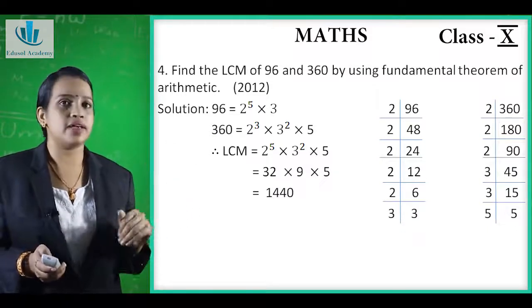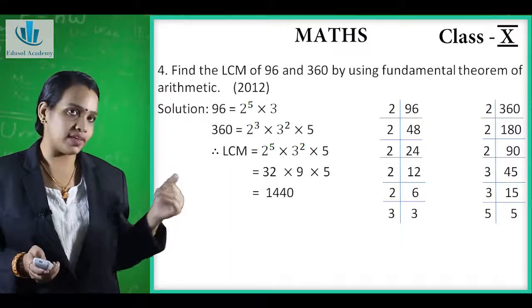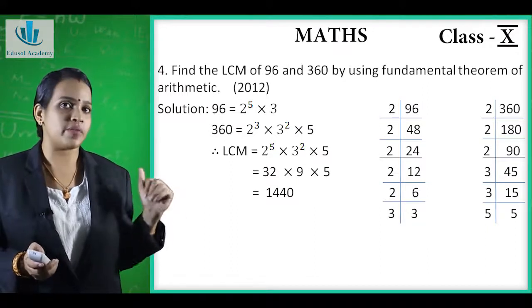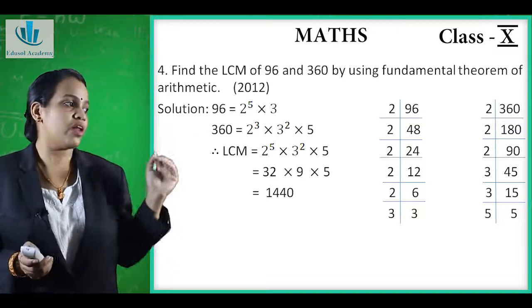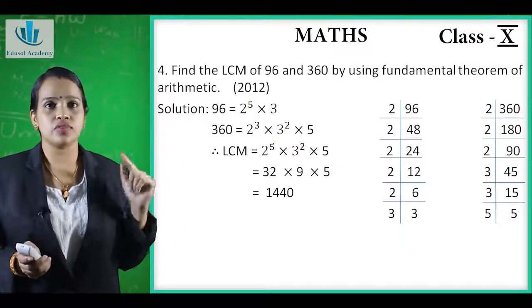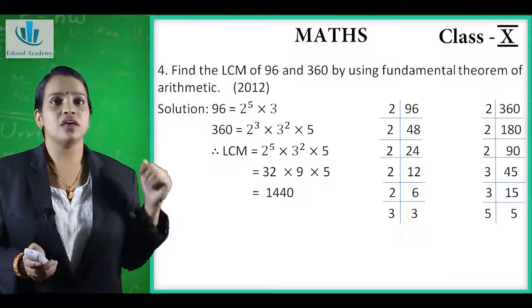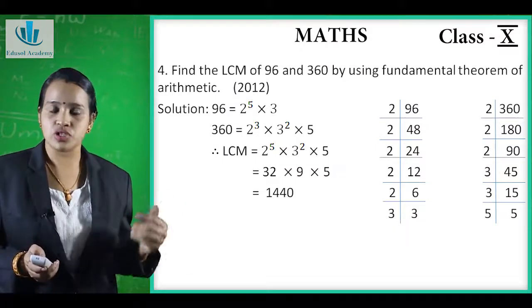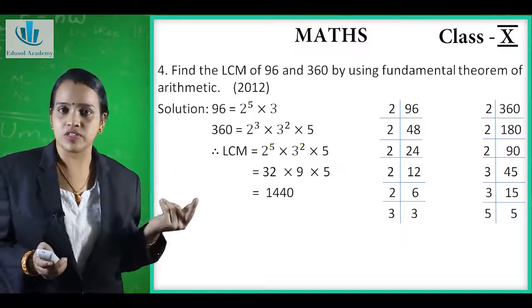Now the next question is: find the LCM of 96 and 360 by using the fundamental theorem of arithmetic. Now we have to find the LCM of 96 and 360 and we have to apply the fundamental theorem of arithmetic. That is, we are factorizing both the numbers to find the LCM. So first we will factorize 96. The smallest prime number is 2 and you can see 96 is divisible by 2.